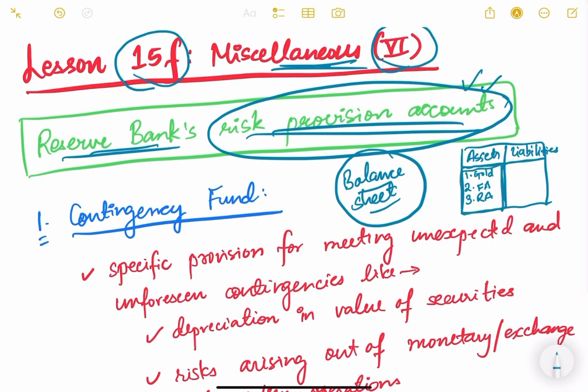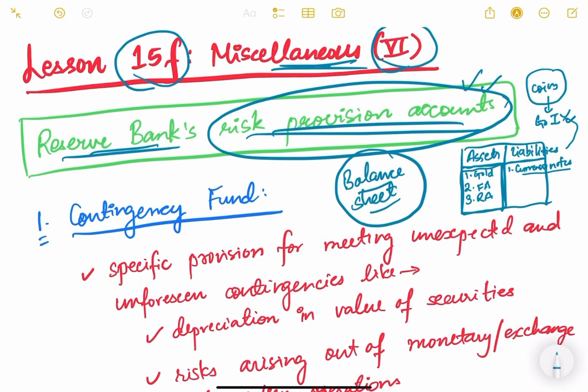Then there are certain liabilities also. Now what is a liability? Liability is something that the Reserve Bank has to pay, which it owes to other people. So obviously the first thing that will come here is the currency notes. Here I am only talking about currency notes and not the coins, because coins are issued by the government of India and not by the RBI. Coins in India are printed and issued by the government of India and not by the RBI. They are given to the RBI for circulation, but they are not minted by RBI.